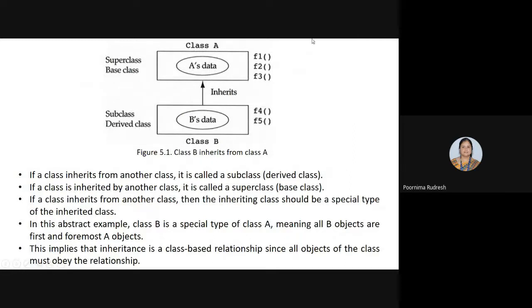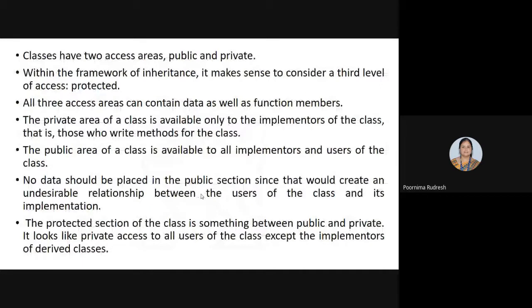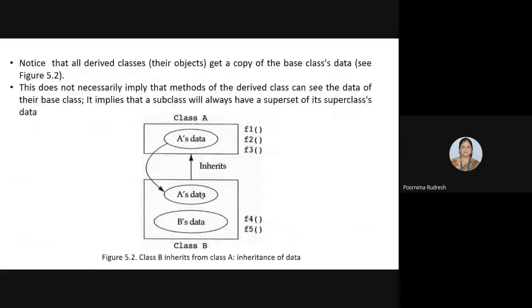Then I explained how class B inherits from class A. Class B is not only inheriting the class A data, it also inherits the methods or the behaviors of the base class. I also explained the difference between the containment relationship and inheritance relationship. What is the difference between containment relationship and the inheritance relationship? Is there any difference?